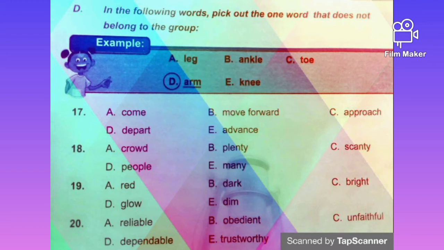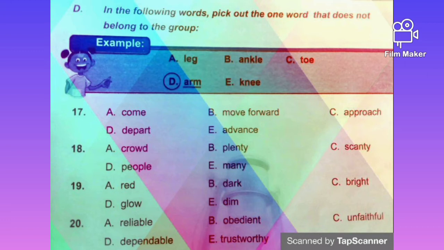As you can see that the odd word here is depart. Come, move forward, approach, advance, they are in the same category. The only odd word there is depart, while the others are going, one is coming. You understand that? Okay, so let's see 18.